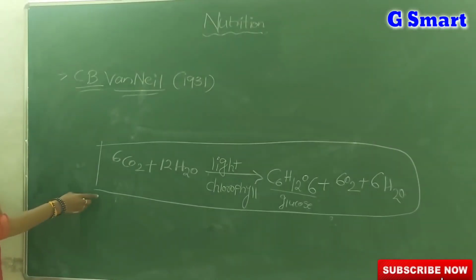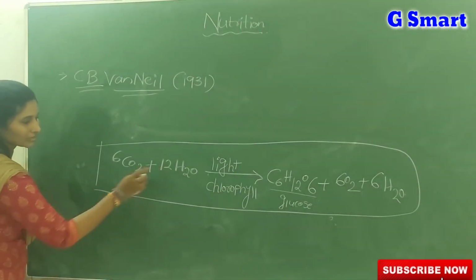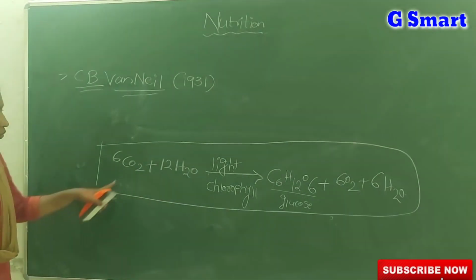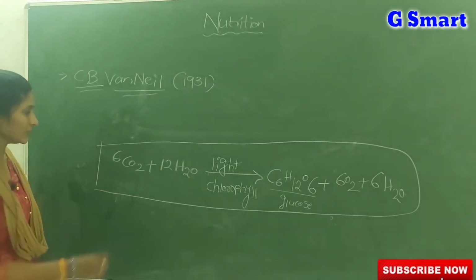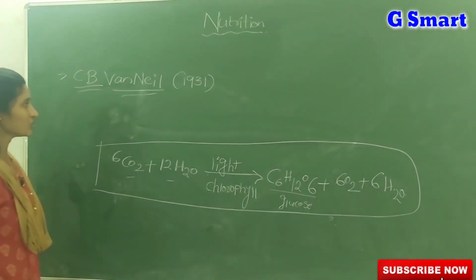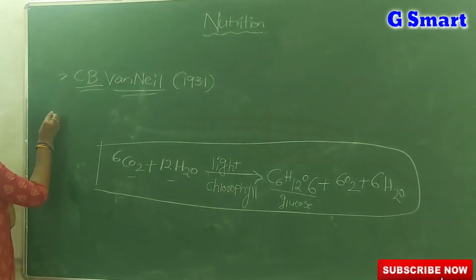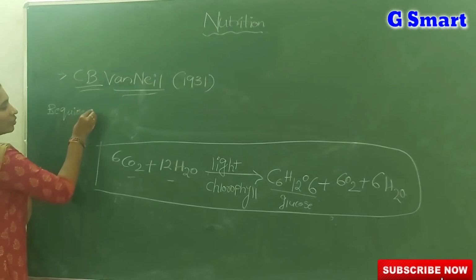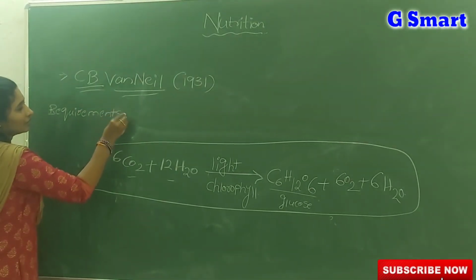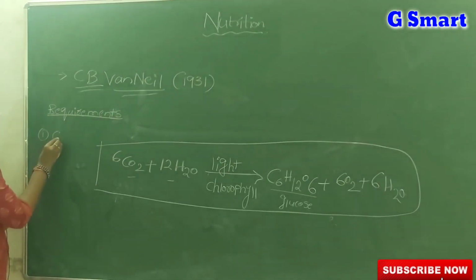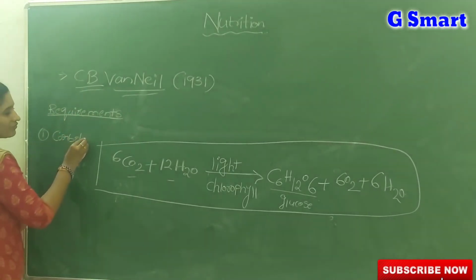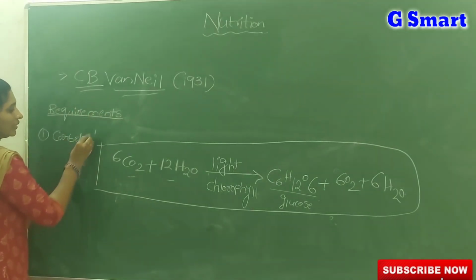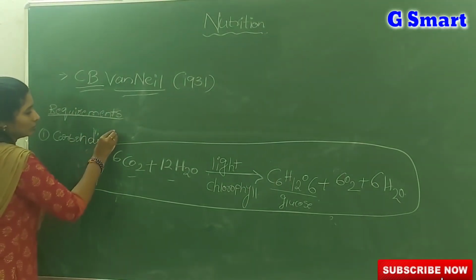By using this equation, first, what are the requirements for photosynthesis? The things on the left side of the arrow mark are the requirements. The first requirement is carbon dioxide or CO2.